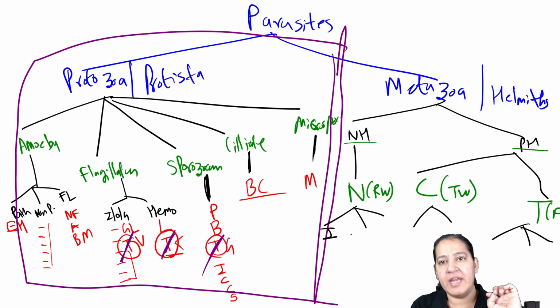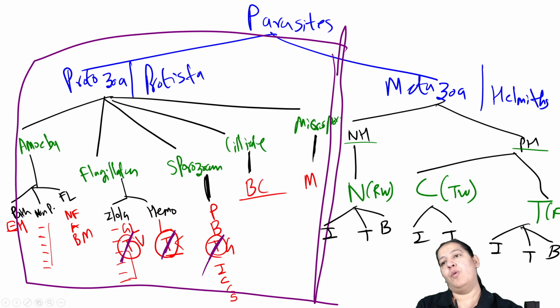It is intestine, tissue, blood. Here also intestine, tissue, blood. But here only intestine and tissue. No blood. No blood. Have you got it? Now we have to fill it.